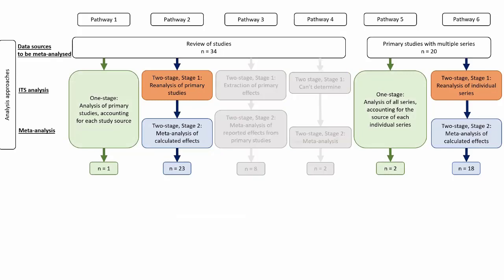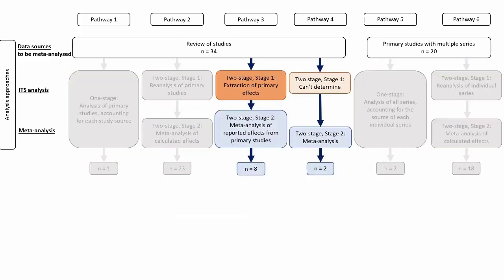So for example, a decision made by a systematic reviewer may be that they wish to reanalyze the ITS studies. However, if the raw primary ITS data is unavailable, the reviewers may be limited to extracting the effect estimates. So we'll be discussing the results in the context of these pathways.